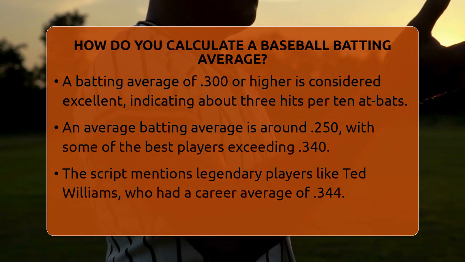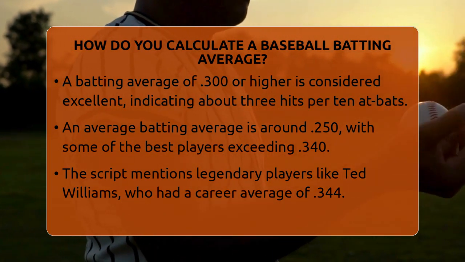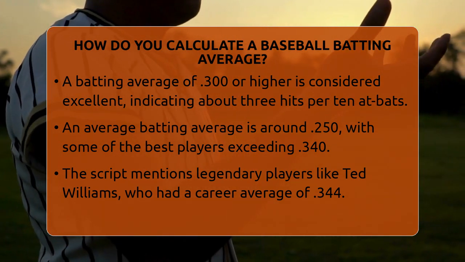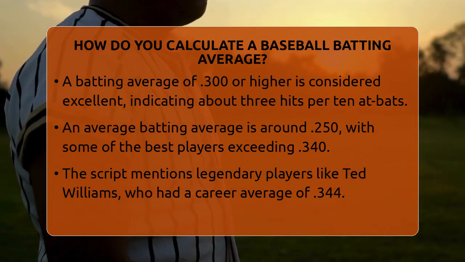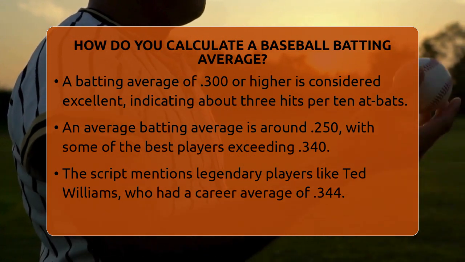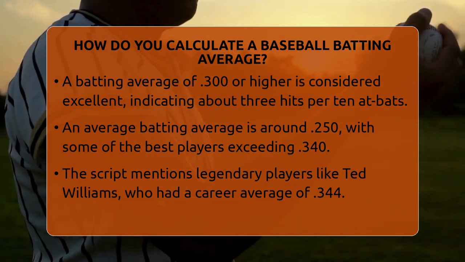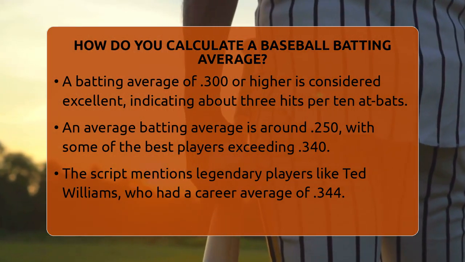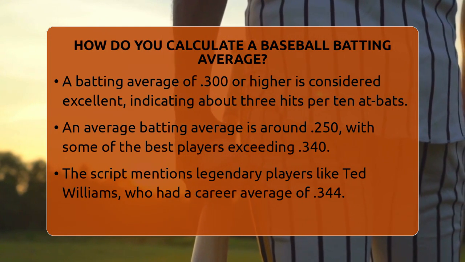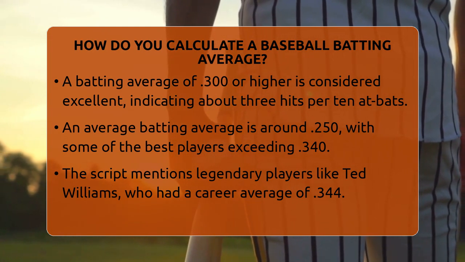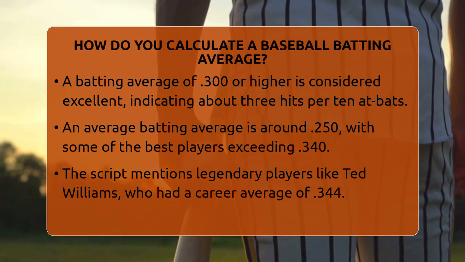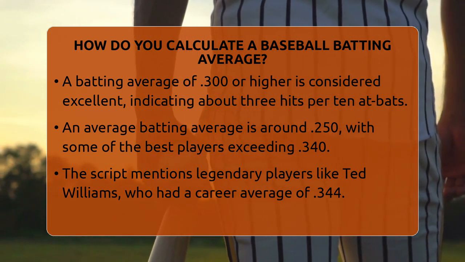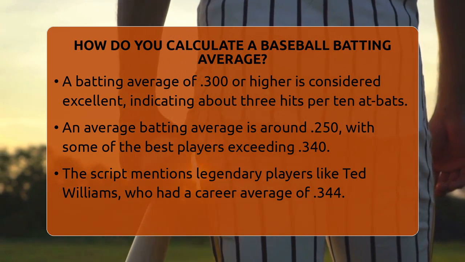A batting average of .300 or higher is generally seen as excellent. It means the player gets a hit roughly 3 times out of 10 at-bats. On the other hand, a batting average around .250 is considered average for most leagues. Throughout history, some of the best hitters have finished their careers with batting averages above .340. Ted Williams, for example, had a career batting average of .344, which is one of the highest ever recorded in Major League Baseball.